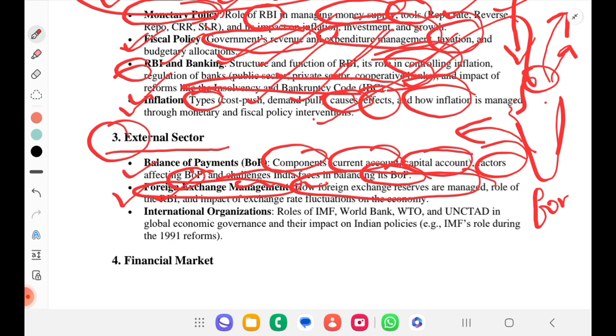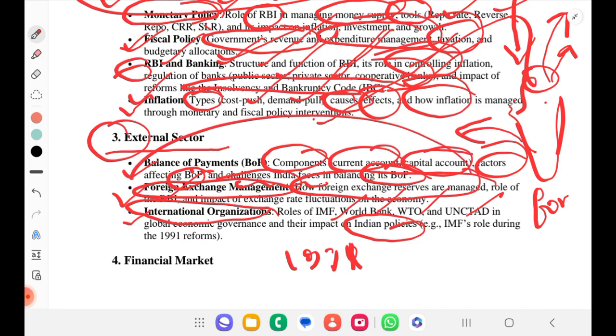About international organizations will be the third part. We'll be understanding different international organizations like IMF, World Bank, WTO, UNCTAD, in global economic governance and their impact on India's policies. Example, IMF's role during the 1991 reform. Right? All these things we will understand in the third chapter.